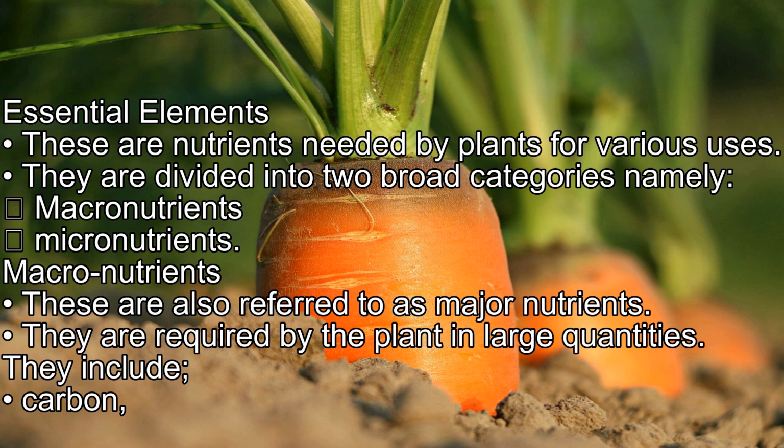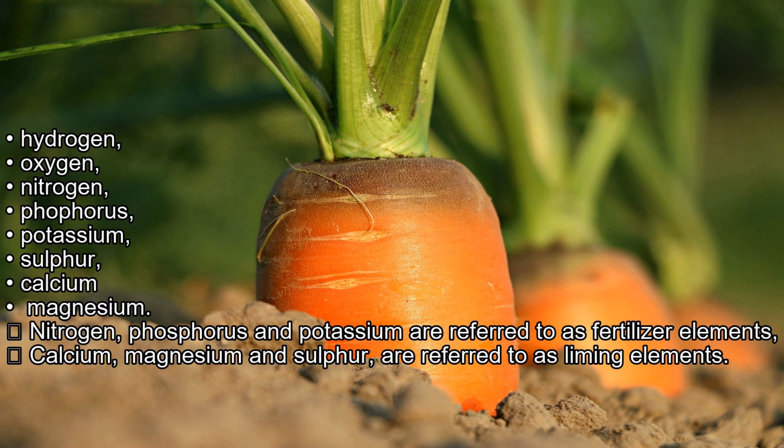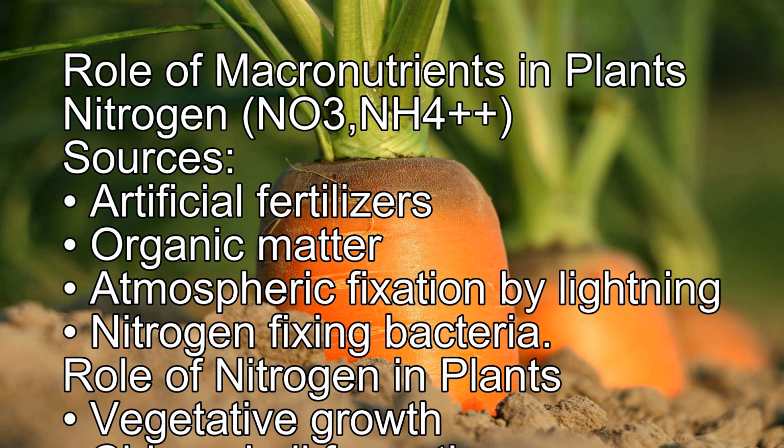They include carbon, hydrogen, oxygen, nitrogen, phosphorus, potassium, sulfur, calcium, magnesium. Nitrogen, phosphorus, and potassium are referred to as fertilizer elements. Calcium, magnesium, and sulfur are referred to as liming elements. Role of macronutrients in plants.